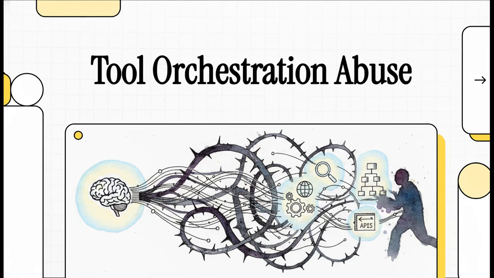Welcome to today's Explainer. Think about how much artificial intelligence has evolved in just the last couple of years. We used to worry primarily about AI just saying the wrong thing, right? Generating a toxic response, hallucinating a fake fact, maybe writing a buggy line of code. But today, the game has fundamentally changed.